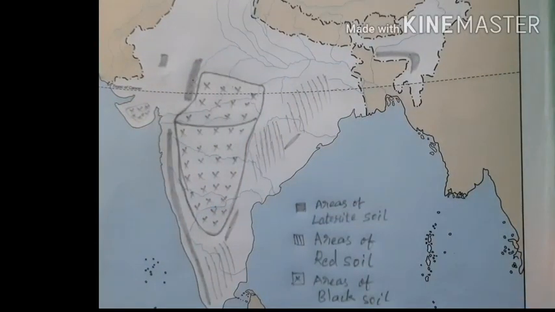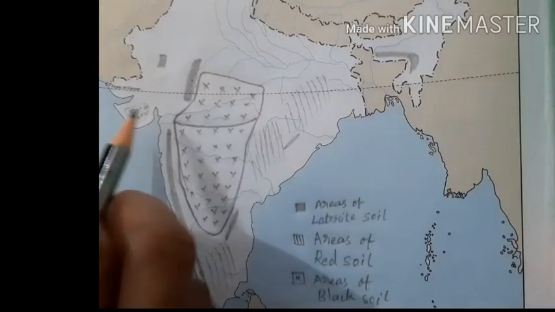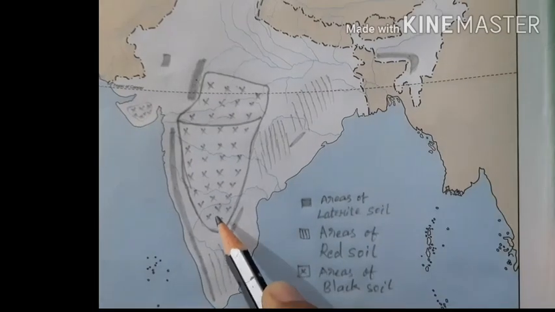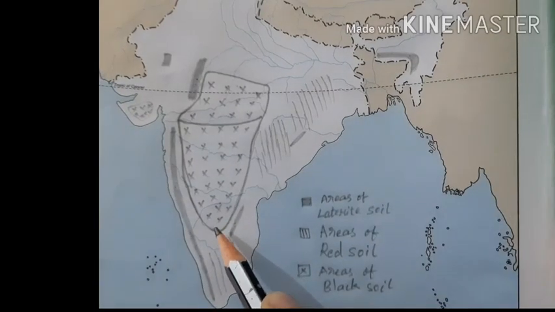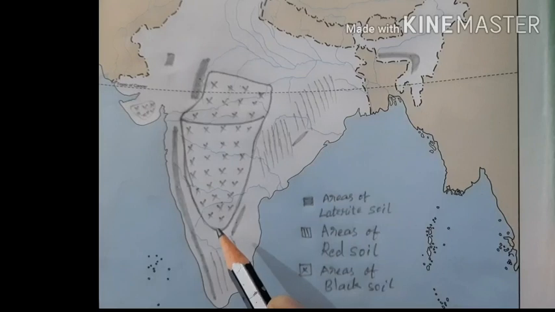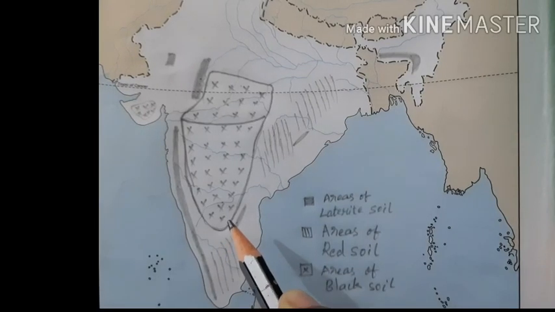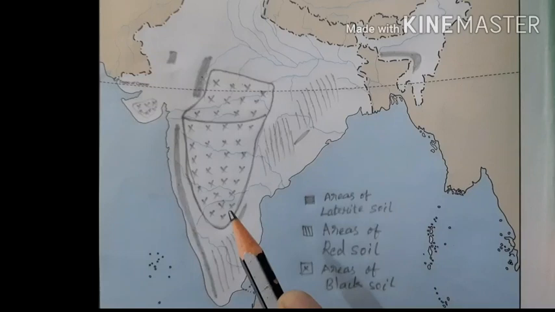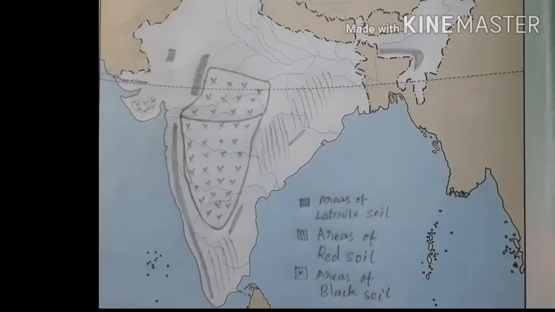These are the two important regions, but keep in mind most of the time we will be asked to mark the black soil which is present in the Deccan Plateau region. So automatically when the question is about black soil, you have to keep in mind, we have to mark the location of the Deccan Plateau for lava soil or volcanic soil or black soil.